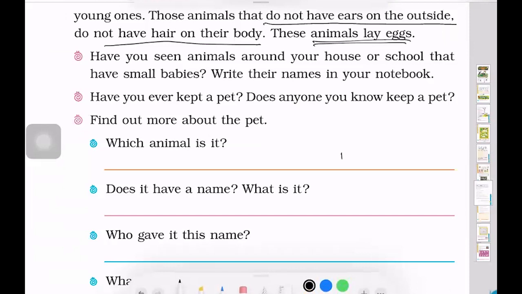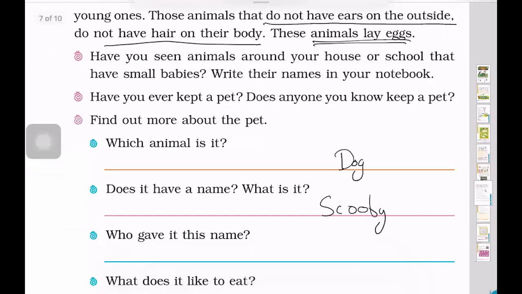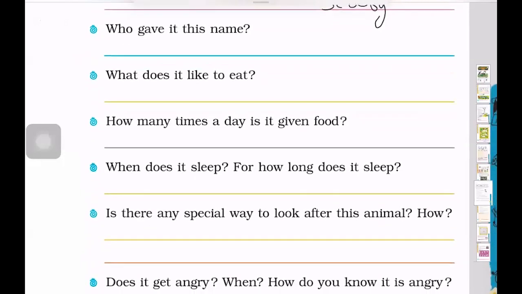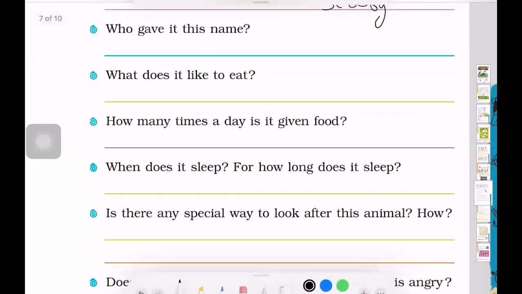Does it have a name? Yes, it has a name. He is known as Scooby, and he's very cute. Then who gave him his name? What does he like to eat? His owner gave him this name. And what does he like to eat? He likes to eat biscuits actually. He loves it.